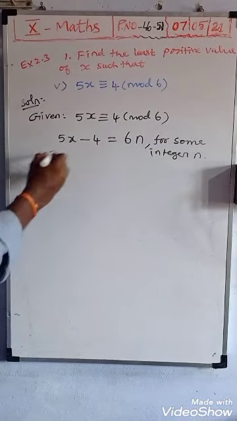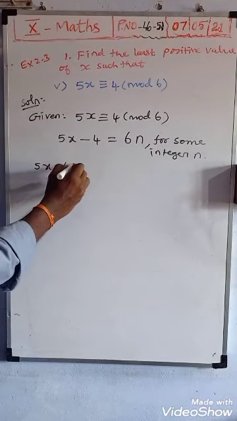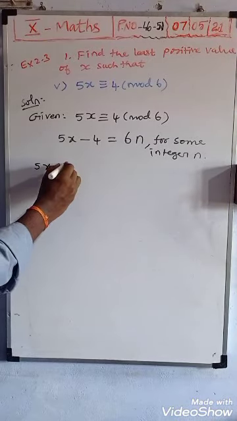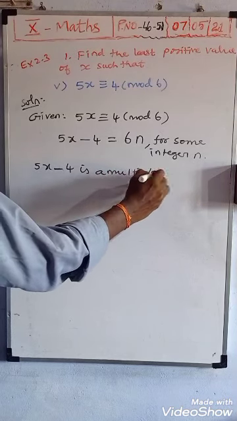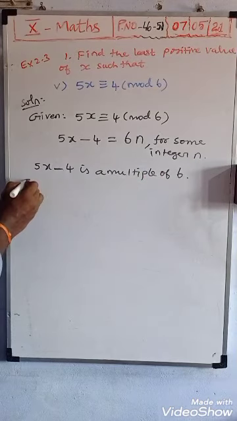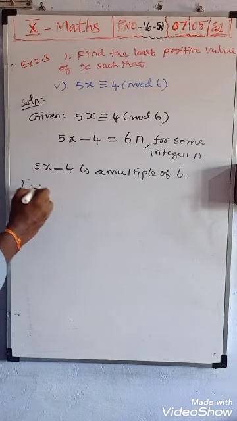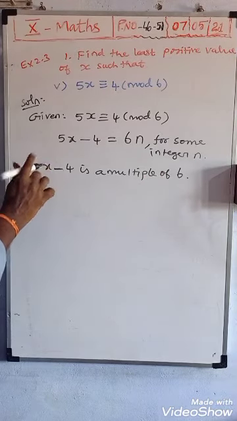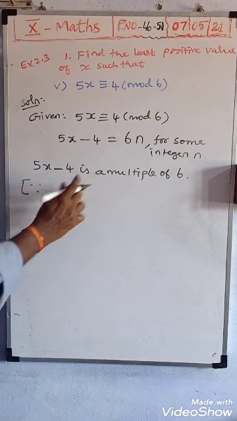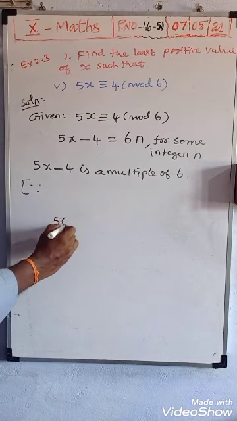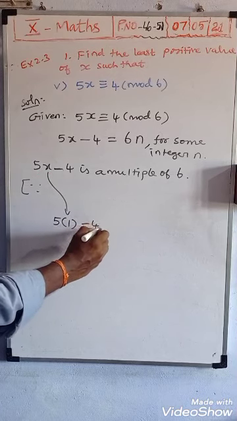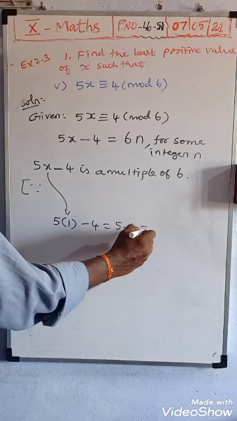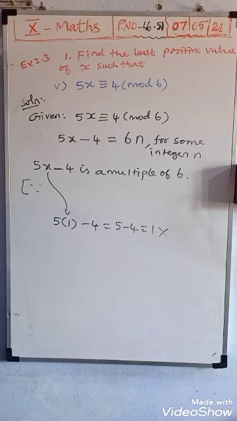Now this is 5x minus 4, a multiple of 6. Therefore, we want to check which number is a multiple of 6. Suppose you substitute 1 instead of x: 5 ones are 5, minus 4 gives us 1. 1 is not a multiple of 6.